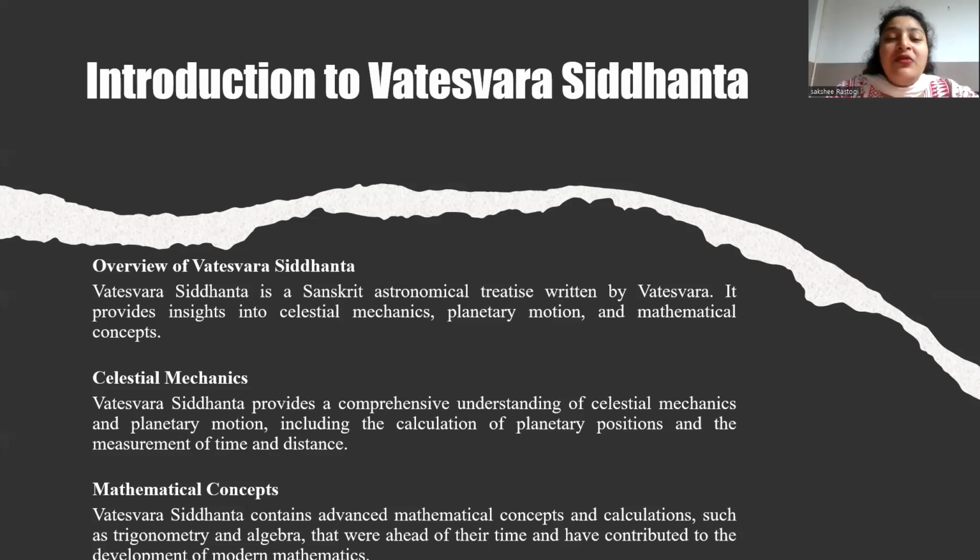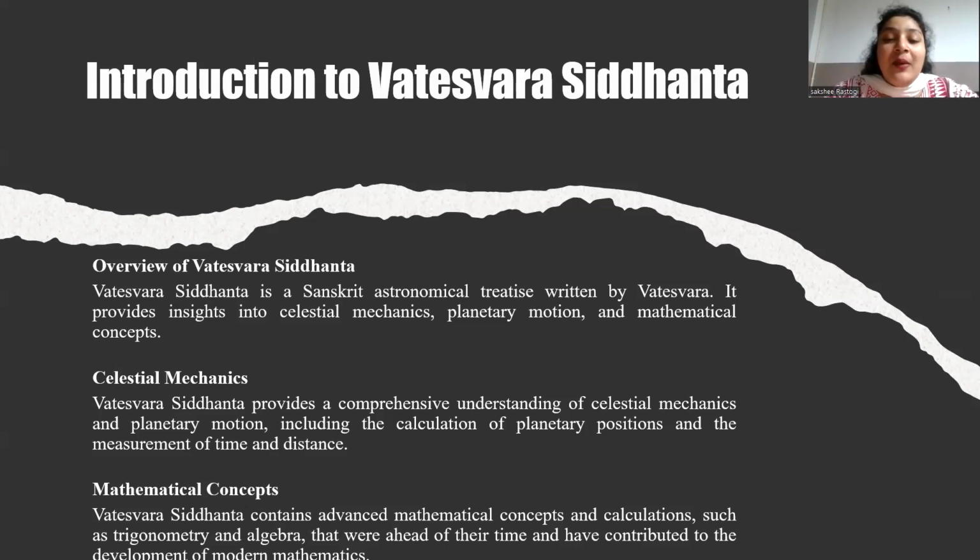What are the problems involving mean and true motions of planets? It presents various problems related to planetary motions, such as calculating the positions of the planet at a given time. And it provides the solution to these problems using both mean and true motions calculations. It demonstrates the applications of astronomical tables to solve these problems.